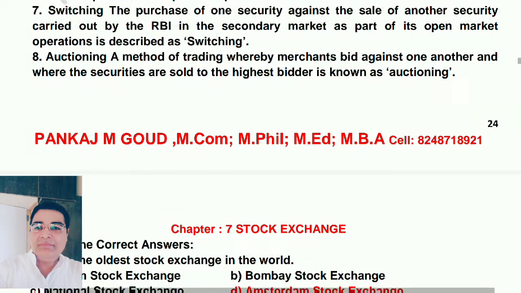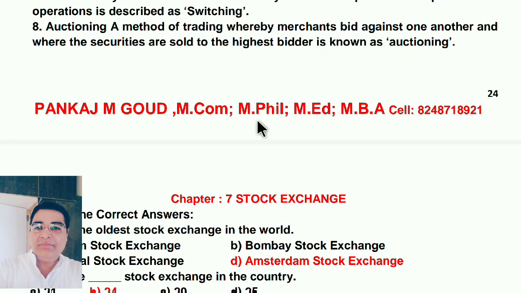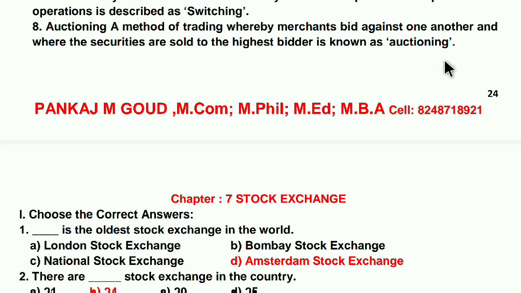Next one, auctioning. A method of trading whereby merchants bid against one another and where the securities are sold to the highest bidder is known as auctioning. So with this, our sixth lesson is completed.